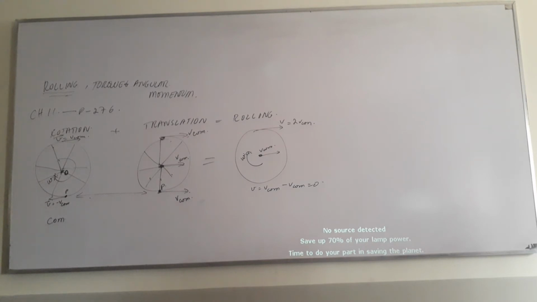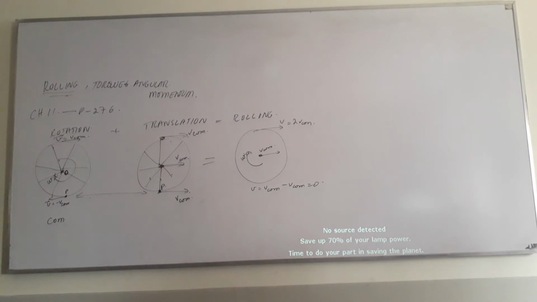If you open your book, you will see in figure 11.5 there is a photograph of a wheel which is rotating. In this case it's a rolling bicycle wheel, so it's the same wheel. What do you notice in this picture? Why do you think we have this picture? What is the information we are getting from it? Who can explain this picture? It's a photograph.